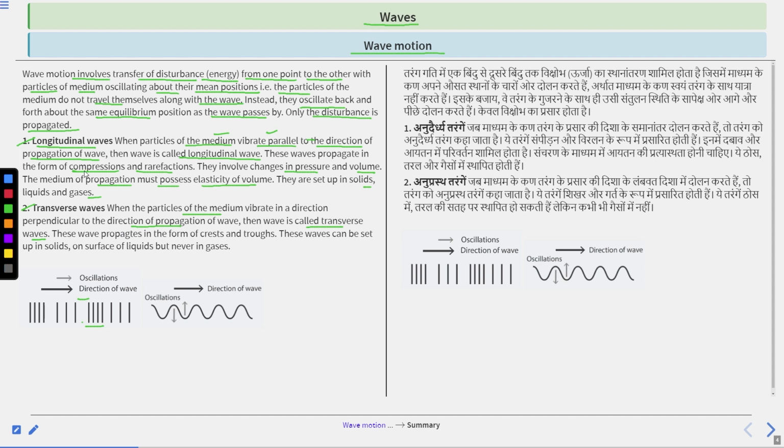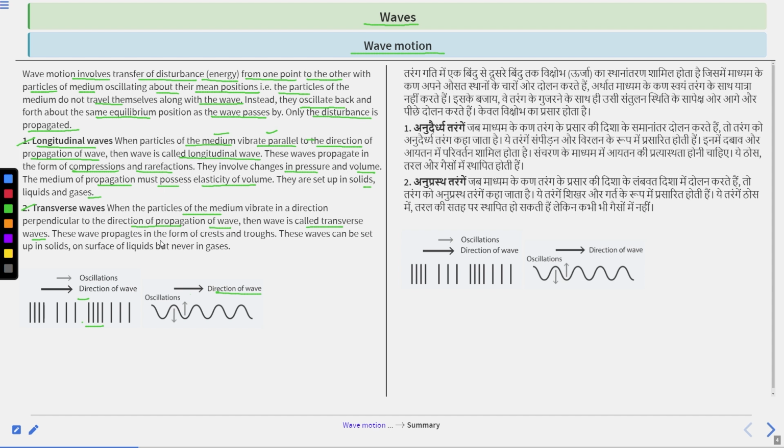Here this is the oscillation direction and this is the direction of the wave, and both are perpendicular. Clear?